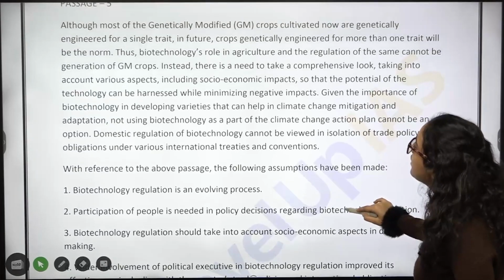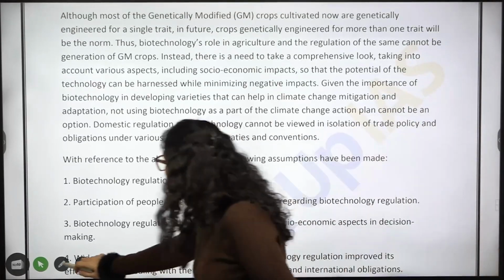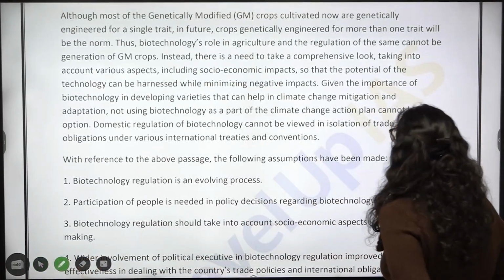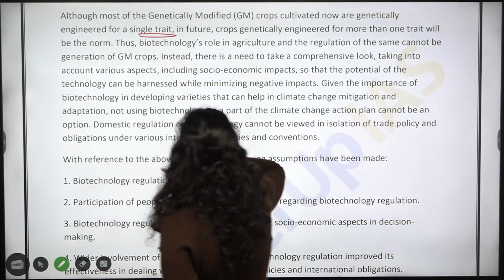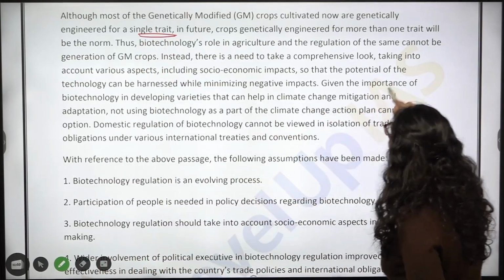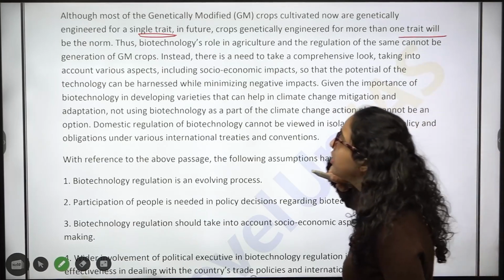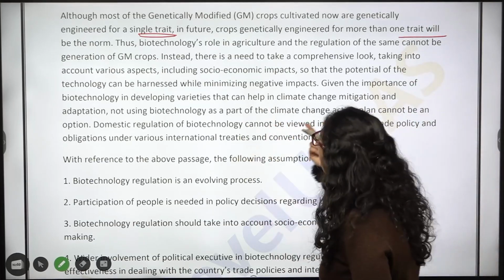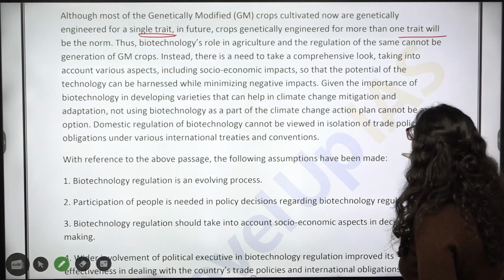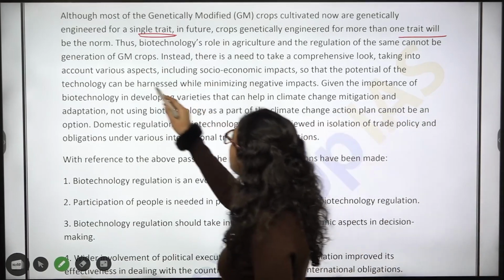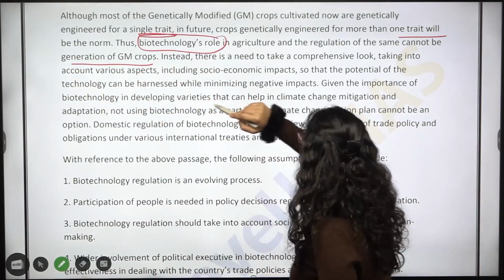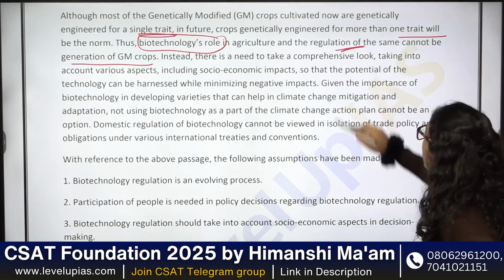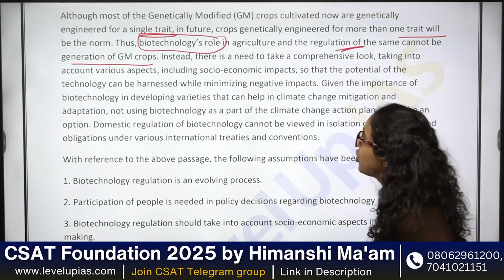Although most of the GM crops cultivated now are genetically engineered for a single trait, in future crops genetically engineered for more than one trait will be the norm. Thus, biotechnology's role in agriculture and regulation of the same cannot be limited to generation of GM crops.